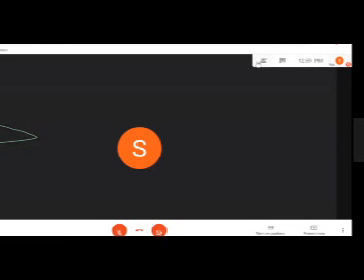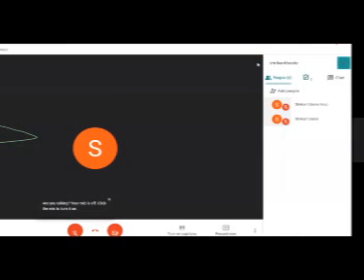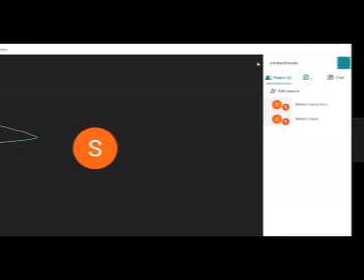Here you can see the participants available are two, Shrikant Baste, and the second name is also Shrikant Baste, because I haven't changed my email address. That's why it will be showing the two emails. So this is how the person will be added in your meeting. This is how we are hosting the meeting.